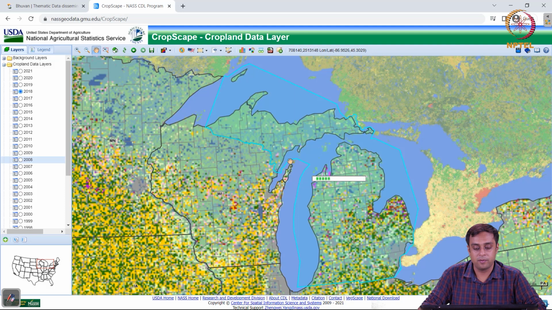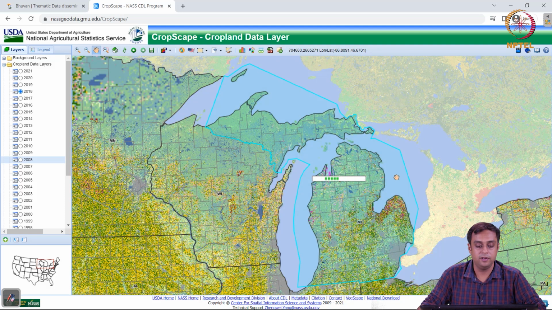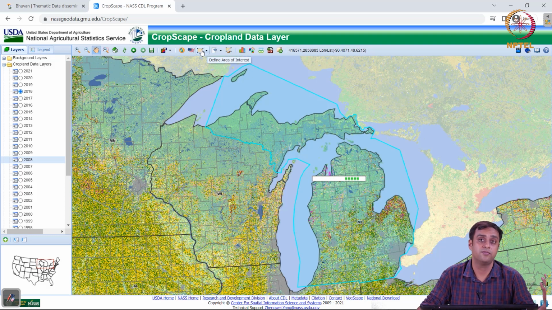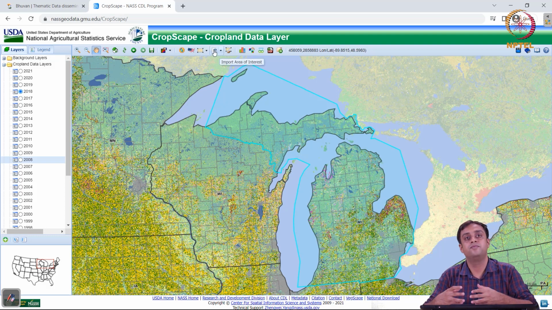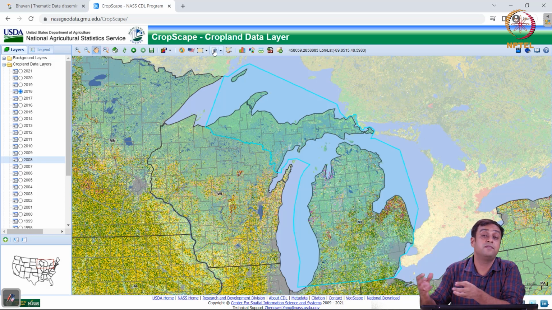It takes a little bit to load, but what it really is doing is creating this area of interest for me for analysis. So you have different buttons here. You can define your own area of interest, just like we had in case of the Bhuvan data set that we saw previously. We can also import an area of interest, right? So let's say if you want to study a given national park, for example, in India, we have the Jim Corbett National Park.